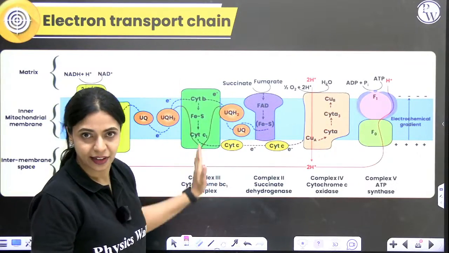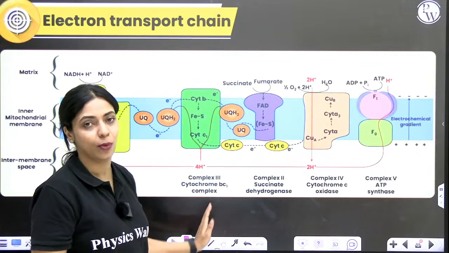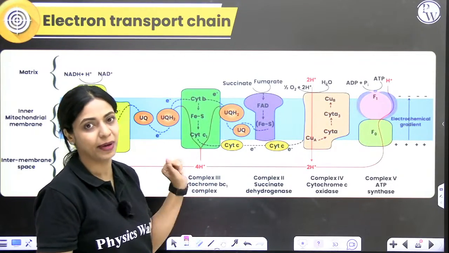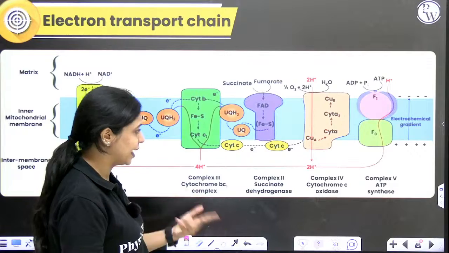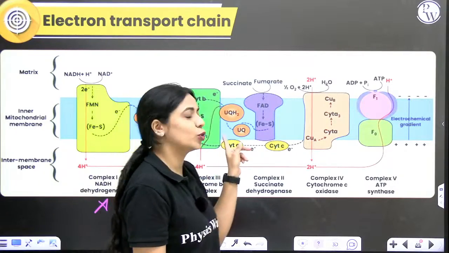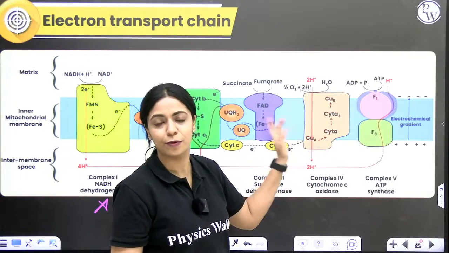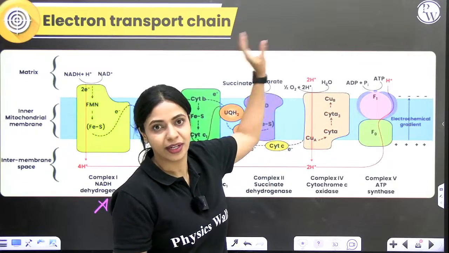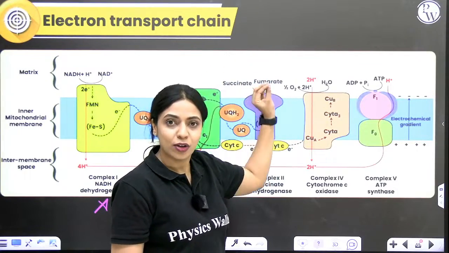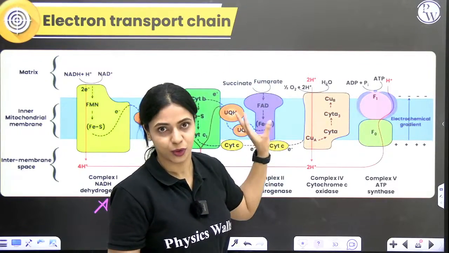As the electron is getting transported through the different electron carriers in complex 3, 4 protons will be pumped from the matrix side to the intermembrane space side. Then the same story continues. Then through cytochrome C, it goes through complex 4. Finally, from complex 4, it is donated to oxygen. And oxygen combines with protons to form a molecule of water.